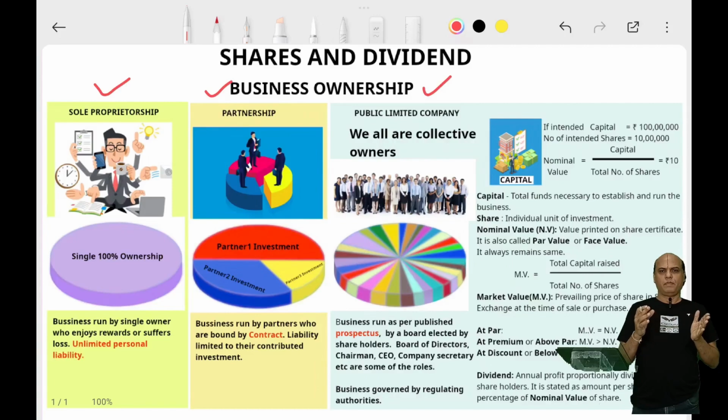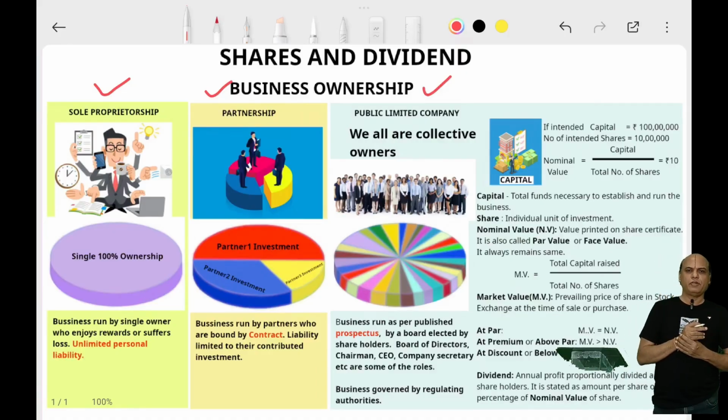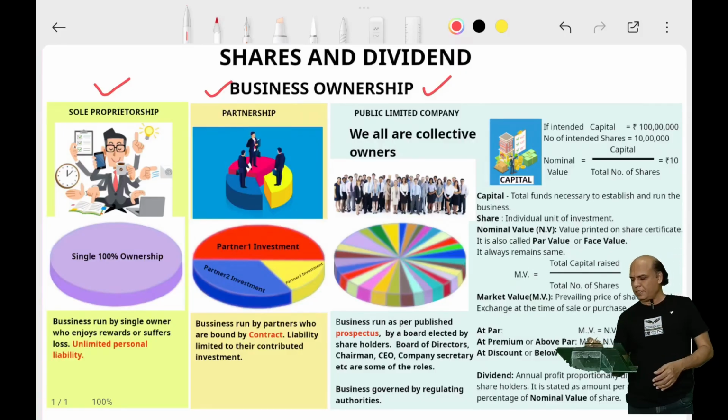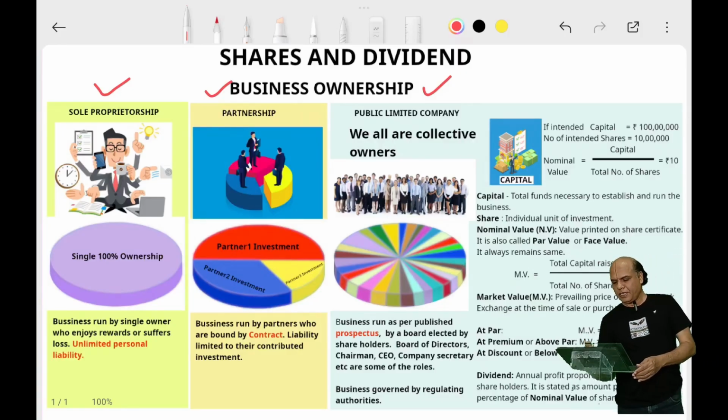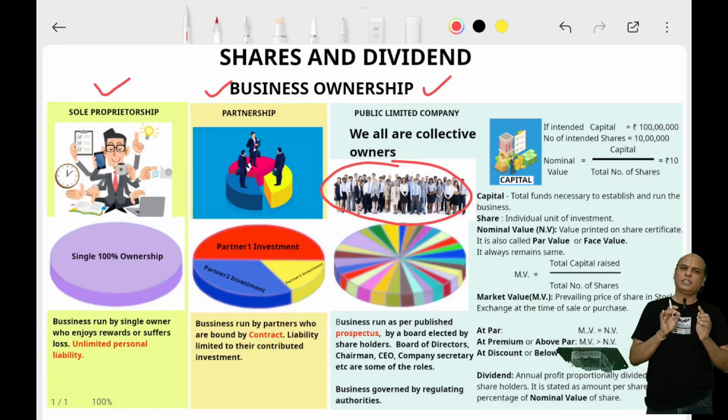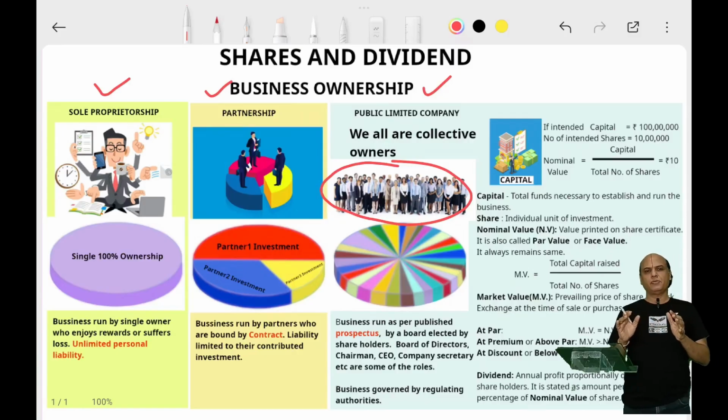If the general public is interested in their line of business, and if they are convinced that such a team would be able to generate profits, then they buy individual units in such a business. Such a business is called a public limited company. Here the general public are the owners. It is not owned by a few individuals. Whoever is holding even a single share in such a company would be one of the owners. The whole company is owned jointly by the set of investors.